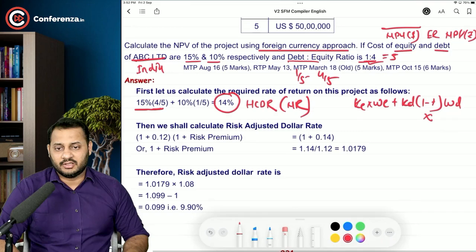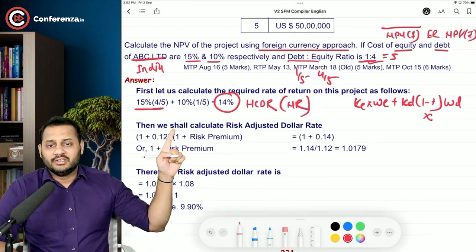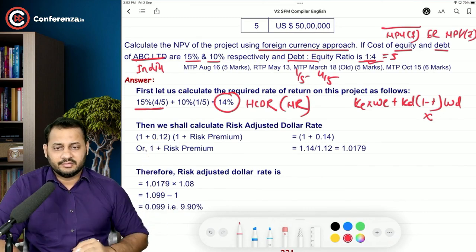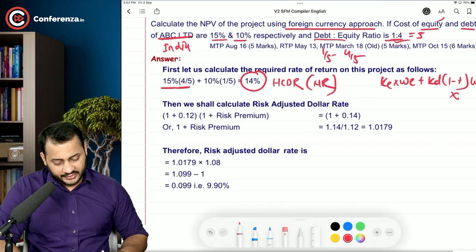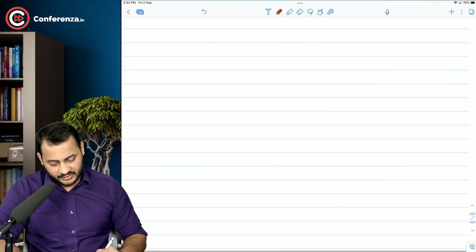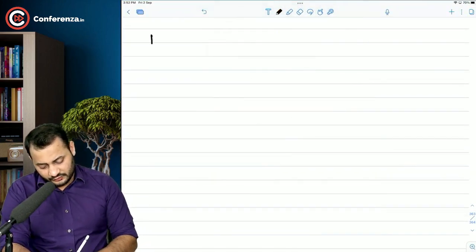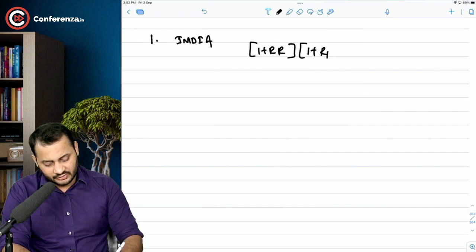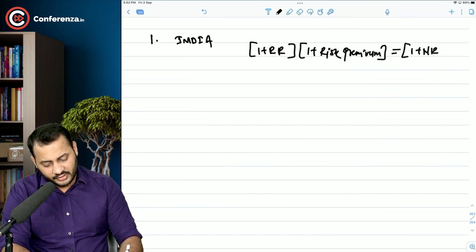See what they have done now. We shall calculate the risk adjusted dollar rate first. So like this is Indian rate, or let me do it here step by step. So first for India, see what we are doing. 1 plus real rate or risk free rate into 1 plus risk premium. In case of inflation, we are going to use this is equal to 1 plus nominal rate.